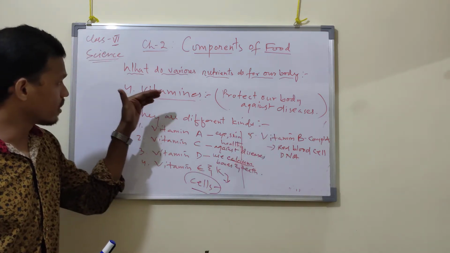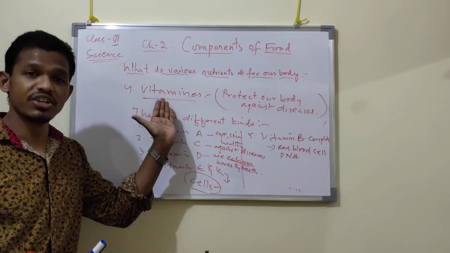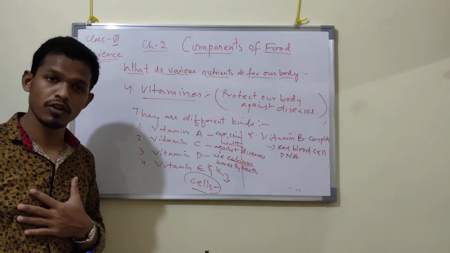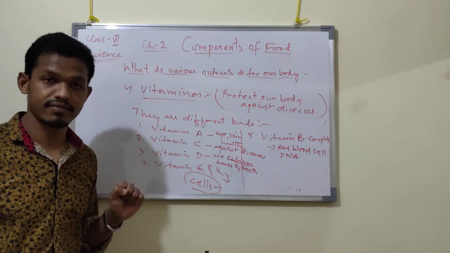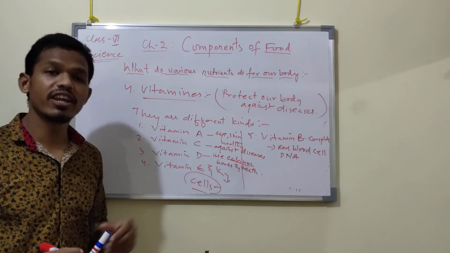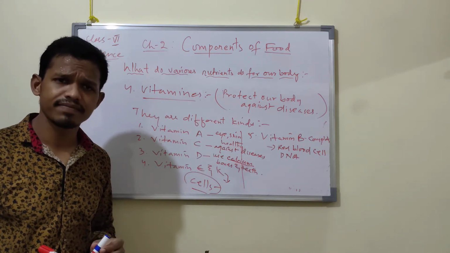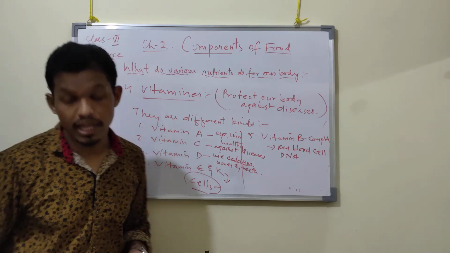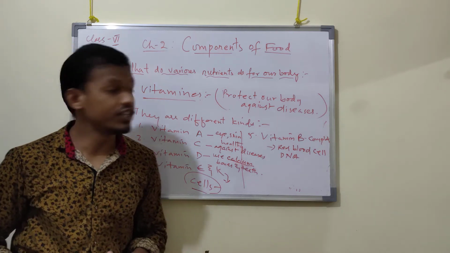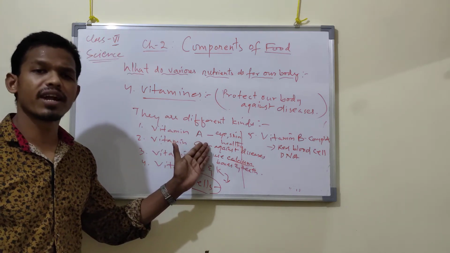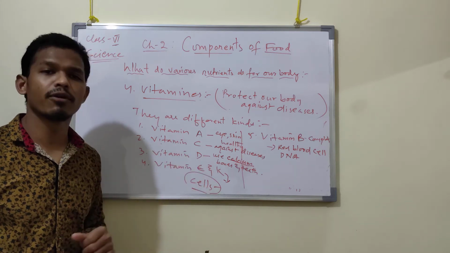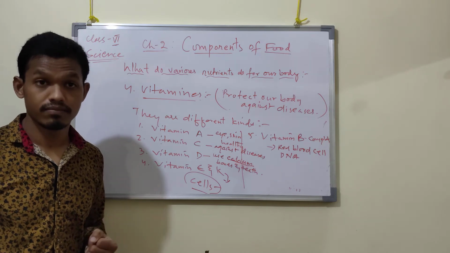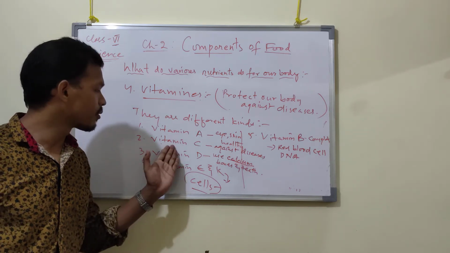So already you know what vitamins are, why these nutrients are useful in our life or in our body, what their functions are, what they do, and from where we get them. Got it now? So vitamin A mostly we will get from what? Carrot, papaya, and milk. Fish oil also provides us vitamin A. Vitamin C we will get from sour fruits like orange, lemon, amla. These provide vitamin C.